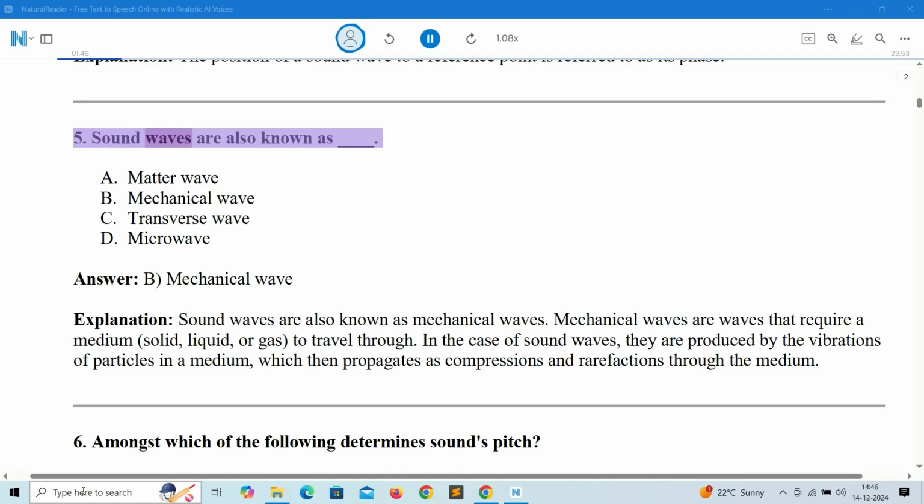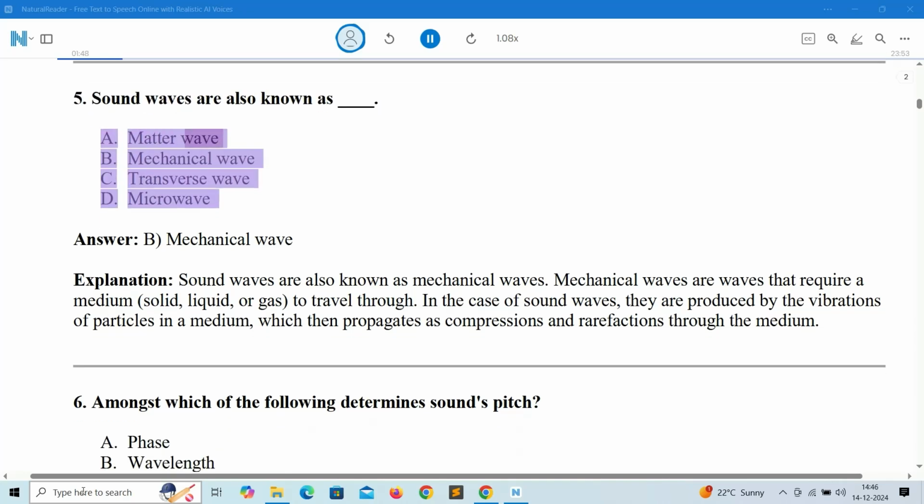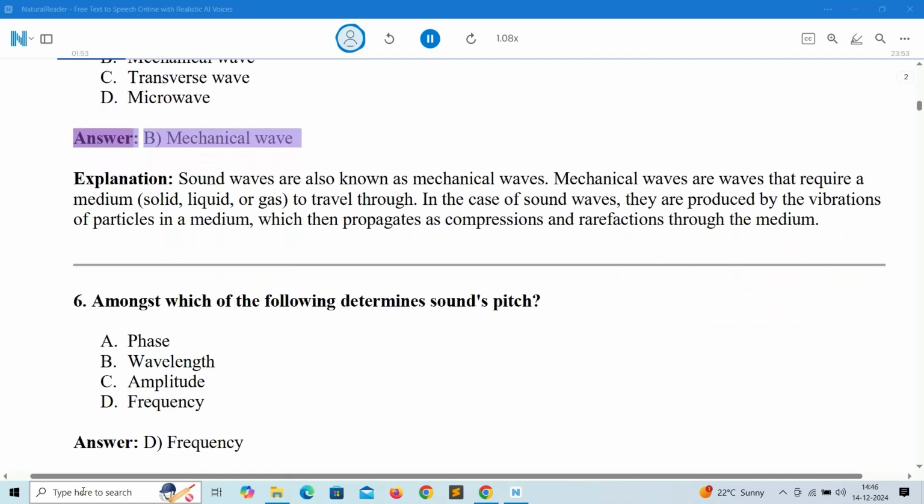5. Sound waves are also known as A. Matter wave, B. Mechanical wave, C. Transverse wave, D. Microwave. Answer: B. Mechanical wave.